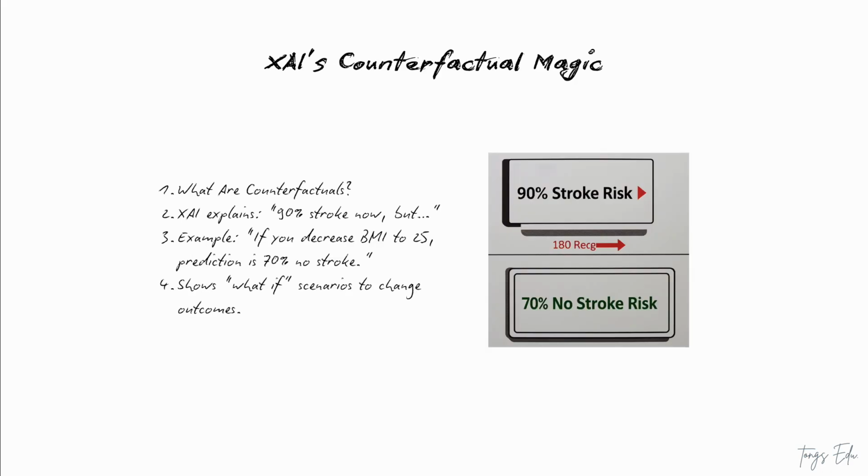Here's where counterfactual explanations come in. XAI doesn't just give you the prediction, it shows you what could change it. For example, the AI might say, right now, your prediction is 90% stroke. But if you would decrease your body mass index to 25, the prediction would be 70% no stroke. Boom! That's a counterfactual explanation. It's like the AI saying, here's what's happening now, and here's what could happen if you change one thing.